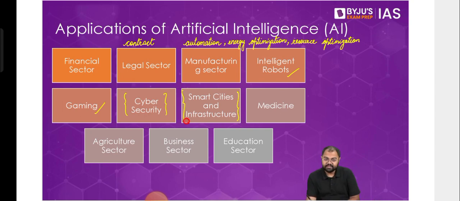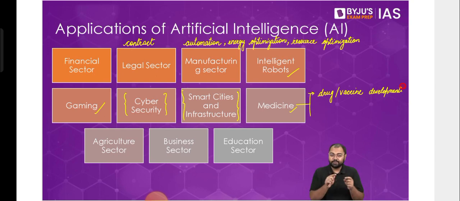Then medicine. So in case of medicine, again there are multiple different things. For example, today we see that it is very, very useful in drug or vaccine development. One of the reasons why COVID-19 vaccines have been available very quickly has been artificial intelligence. Because with the help of AI-based systems, we have been able to find out all the past, present, and the future possibility of mutations in the virus, and accordingly, what exactly we need to design, what we need to attack, and how we can do that. All these things also have been done with the help of AI. So AI already has been used there.